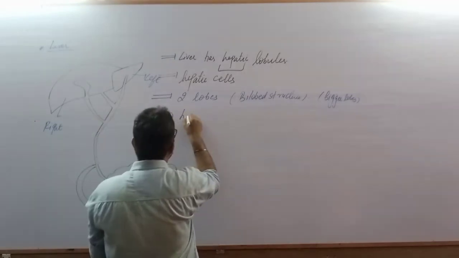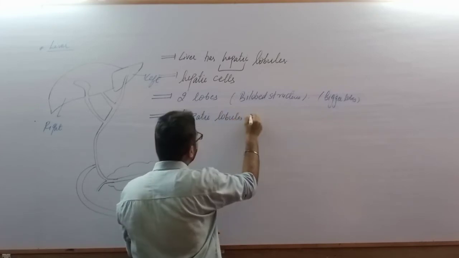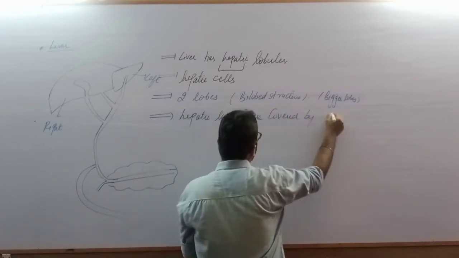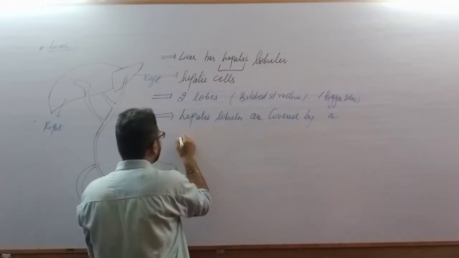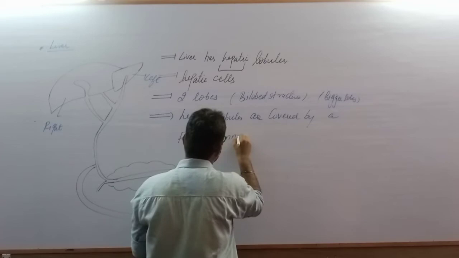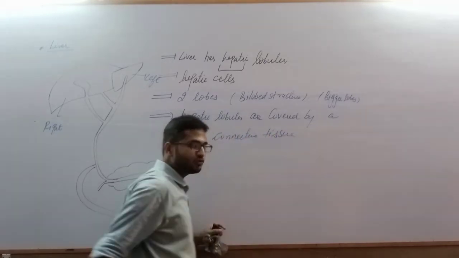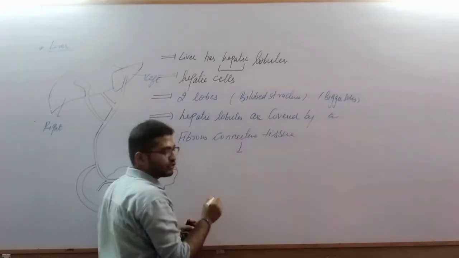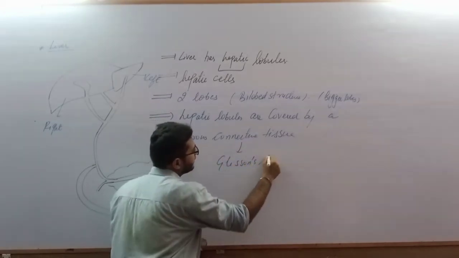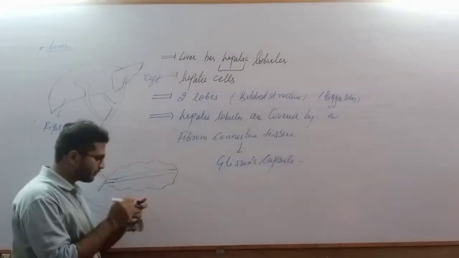So hepatic globules or cells are covered by a fibrous connective capsule. It is actually a fibrous connective tissue, which is a capsule, and the capsule is what we call Glisson's capsule.